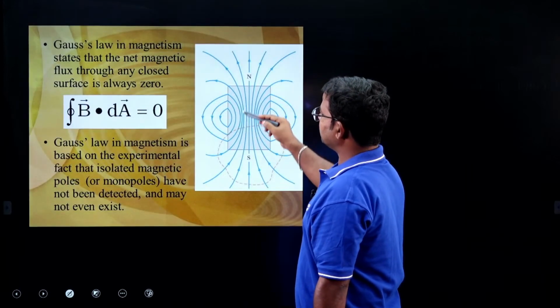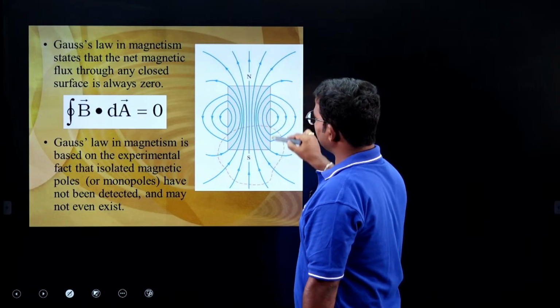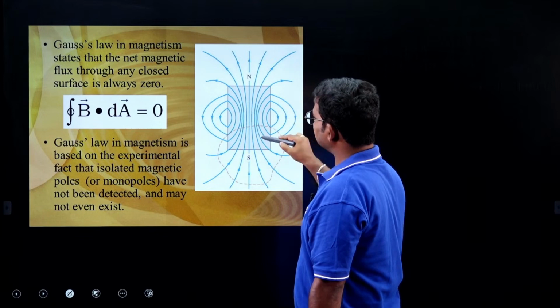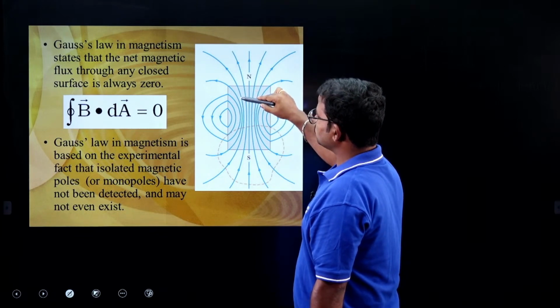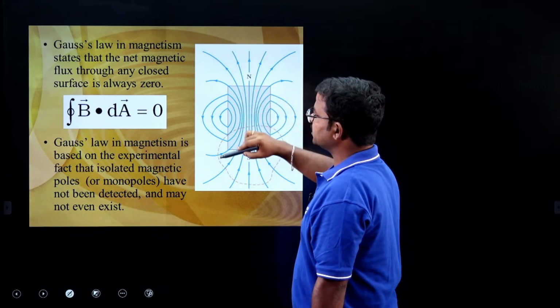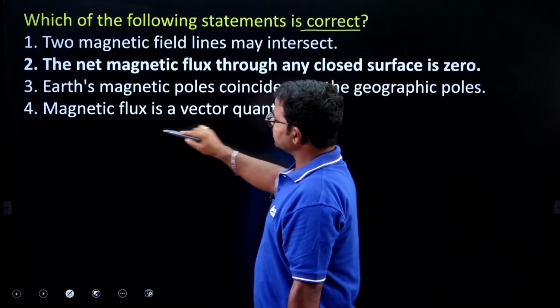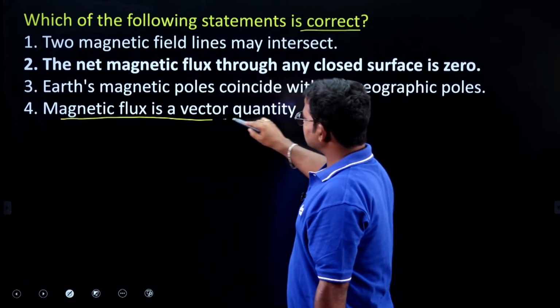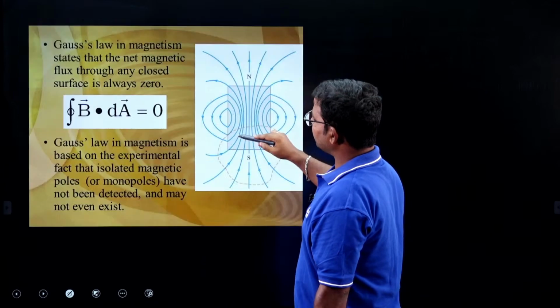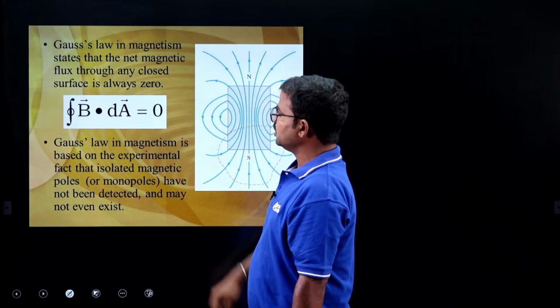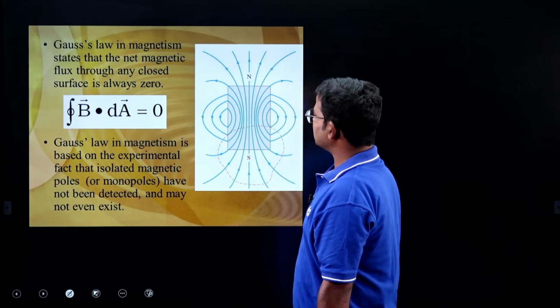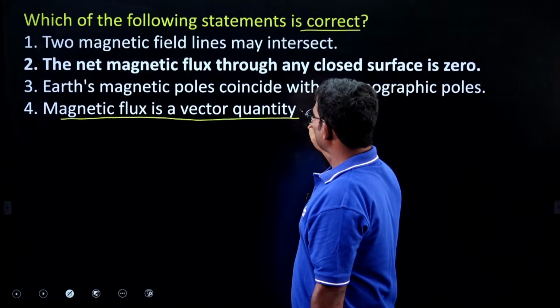Here it is the magnetic flux. Suppose you consider a magnet, it has field lines just like this. If you consider any two lines, they do not intersect. Magnetic flux is not a vector quantity, it is a scalar quantity. So option 4 is the wrong answer.